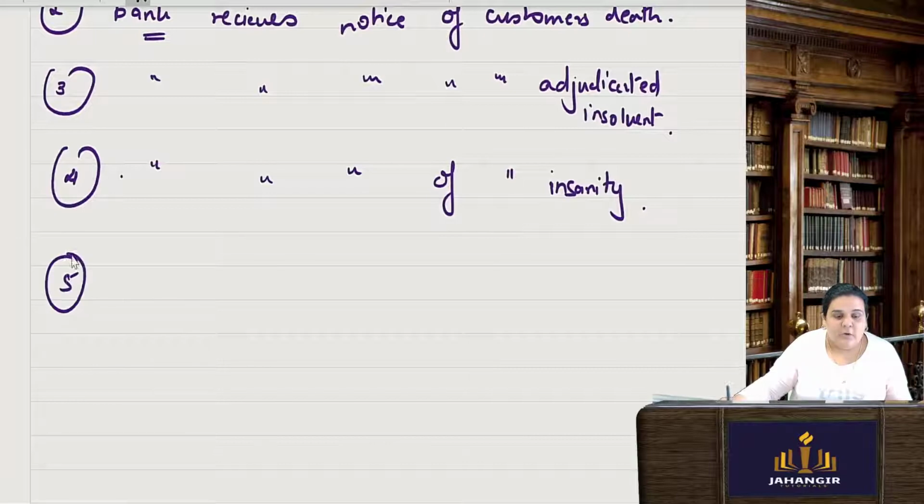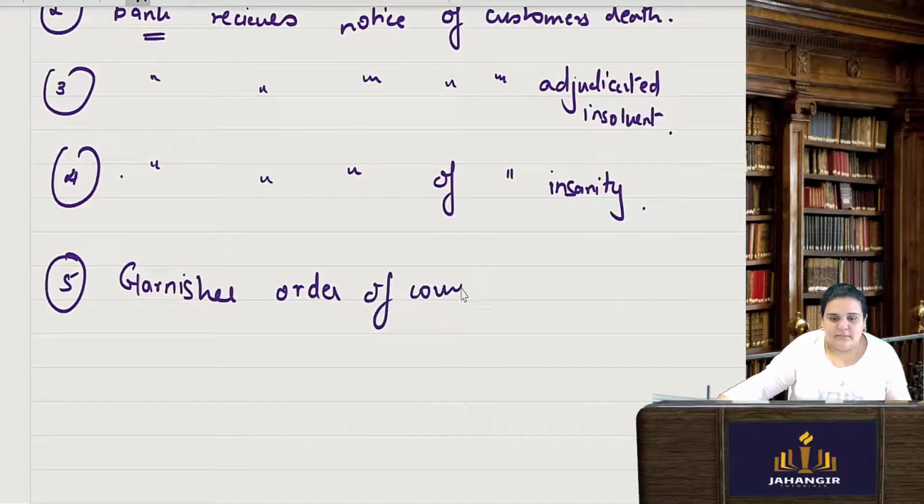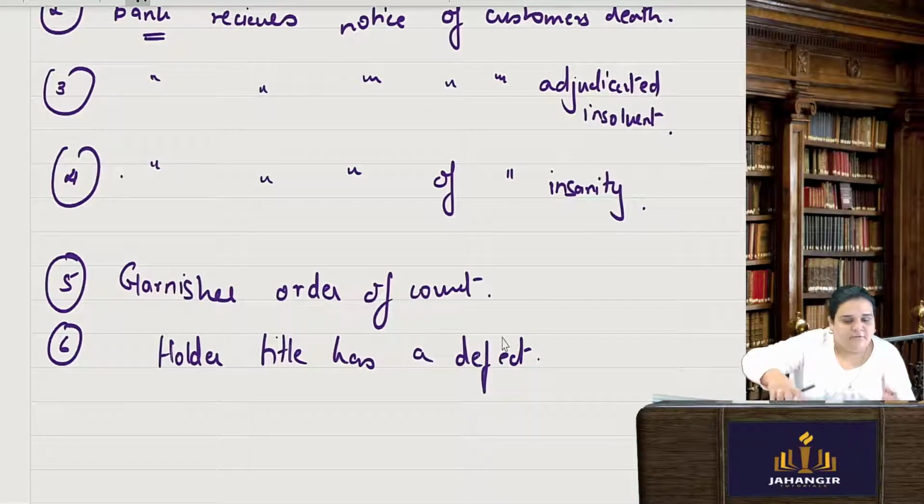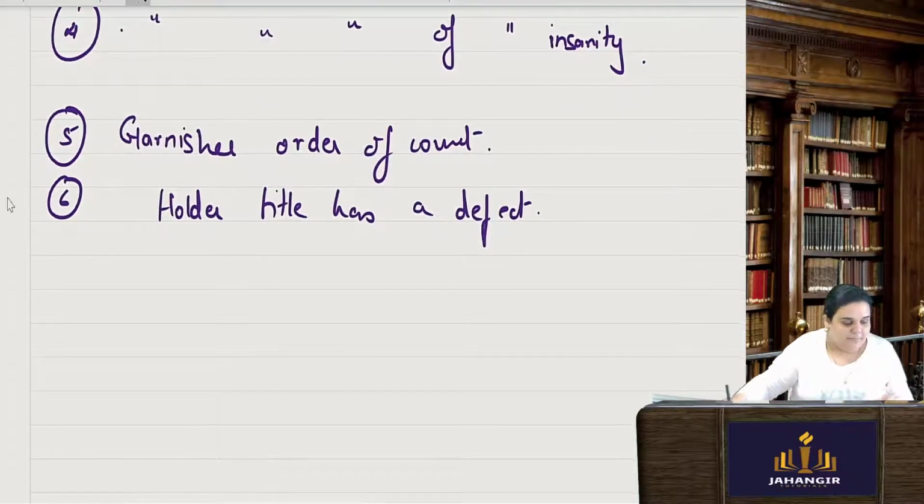Then there is any order of the court, which is known as a garnishee order of court, not to make payments from the customer's account, then the bank will have to follow. Next, the holder's title, of the person who is holding the check, has a defect, and the bank has come to know there is a defect in the title, there is something wrong, then they will not make the payment.